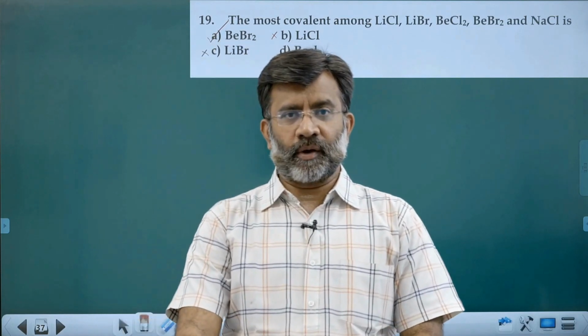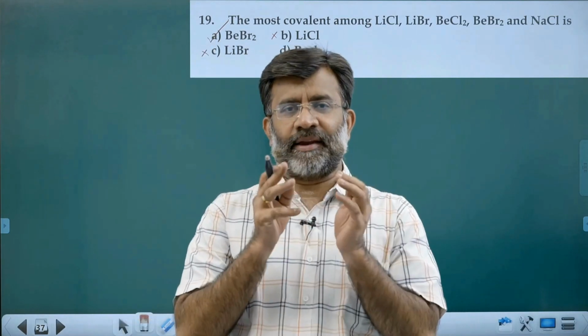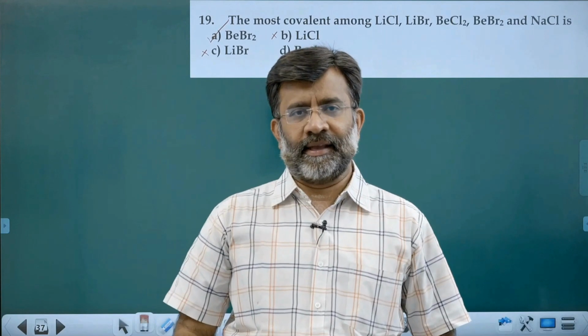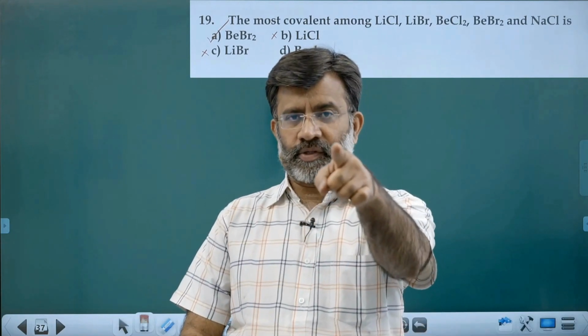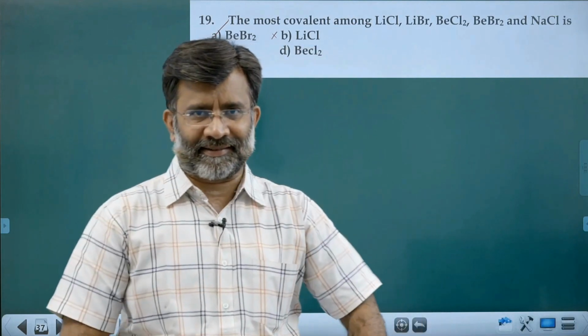So the cation must be small in size and the anion must be larger in size. A small cation and a large anion give high polarization and high covalent character.